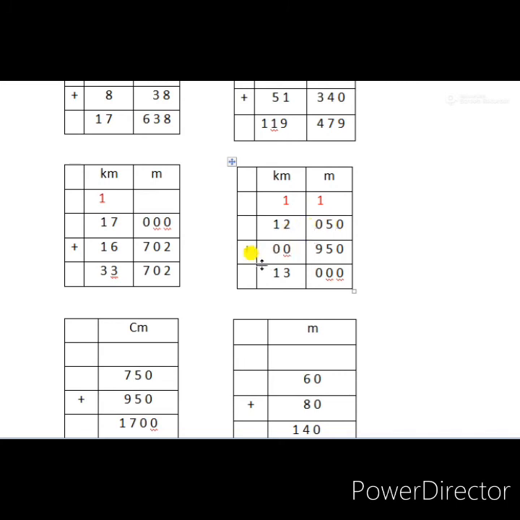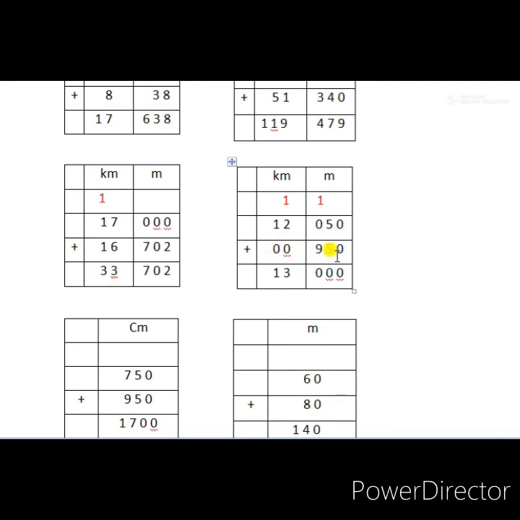But in the second number to add, there is only meter. So in the kilometers column we have to put zeros. So make 2 boxes or 2 columns, write kilometer, meter. In the first box write 12 kilometer and 50 meter, and in the kilometer box of the second number we put zeros as kilometer is not given, and in the meter box we write 950.